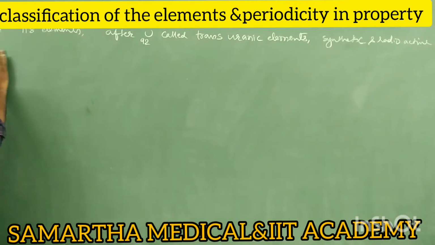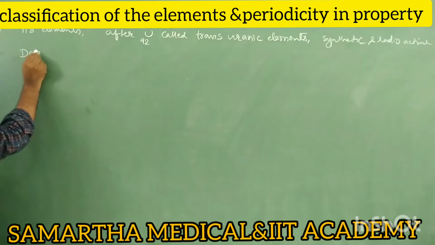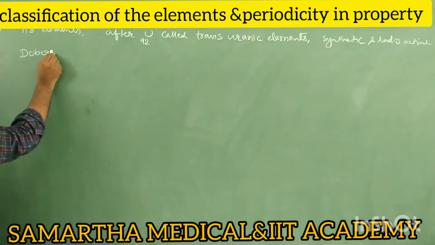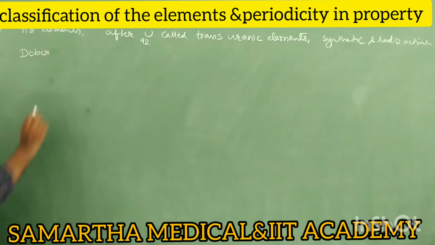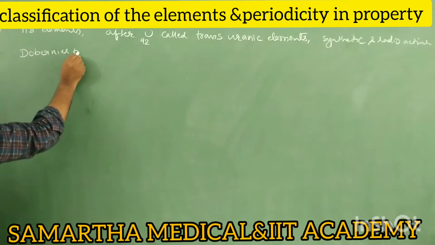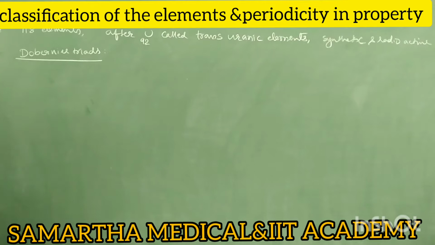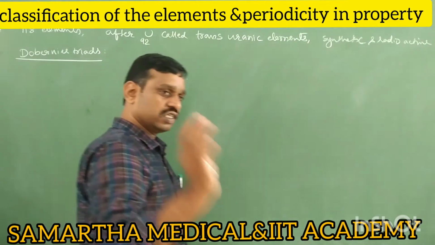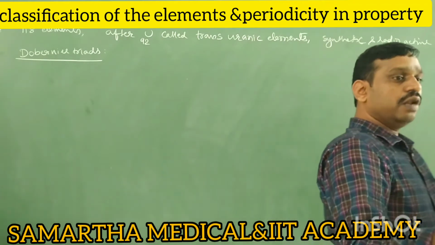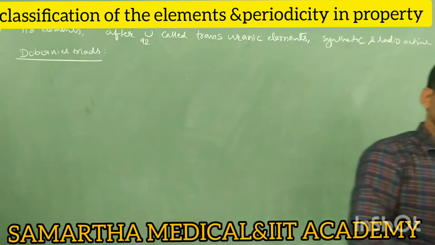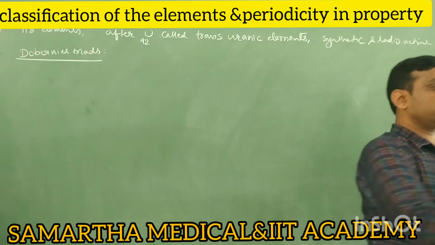Write down: the first classification of elements is Dobereiner's triad. This Dobereiner's triad was given by the scientist Dobereiner. Dobereiner classified elements, 3 elements as a group, and gave the name triad.